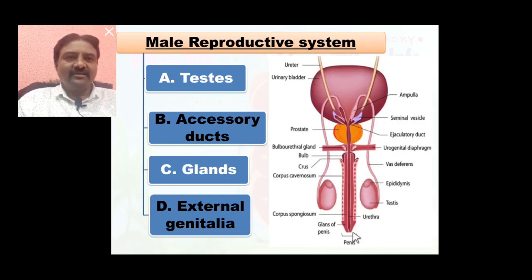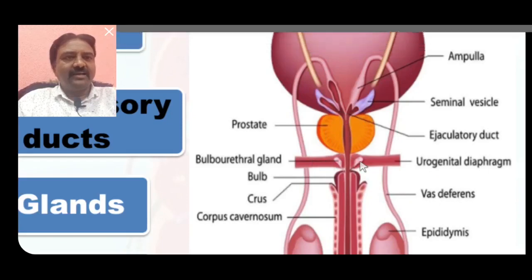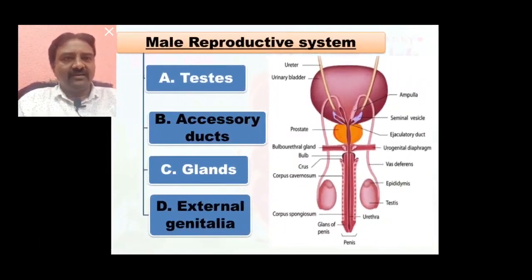In accessory duct point. Now the third one is glands seen here. Glands of male reproductive system consist of seminal vesicles, here two seminal vesicles, a prostate gland and two Cowper's glands or bulbourethral glands. So seminal vesicle, prostate gland and Cowper's gland are the glands present in male reproductive system.